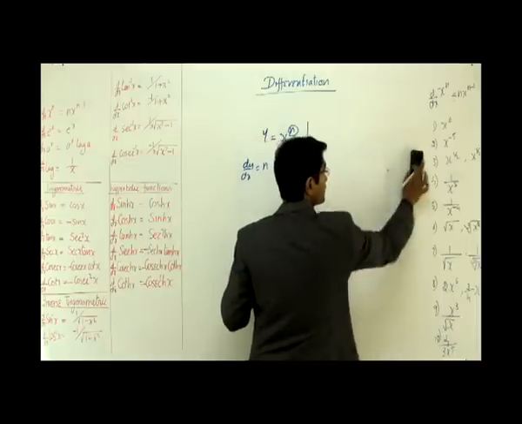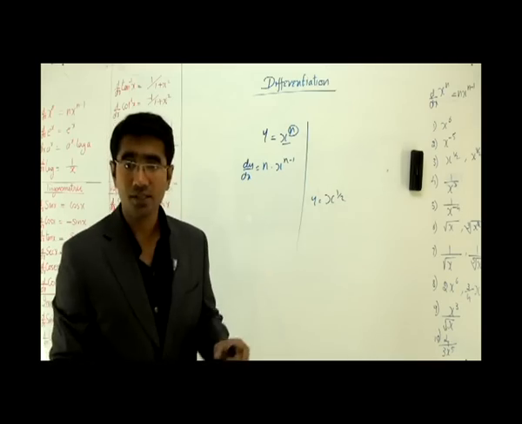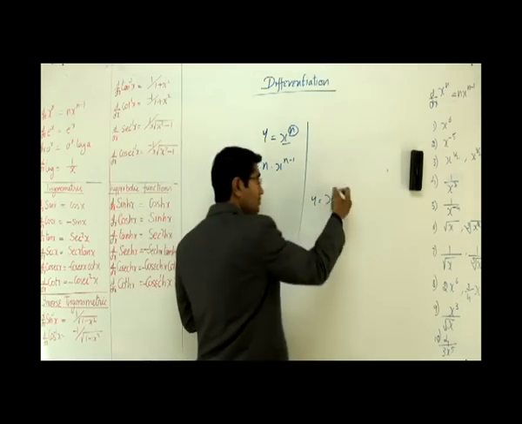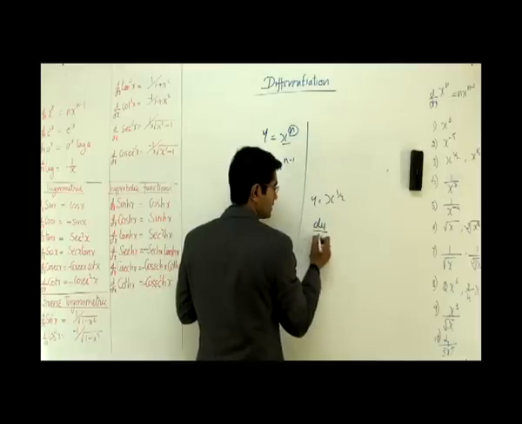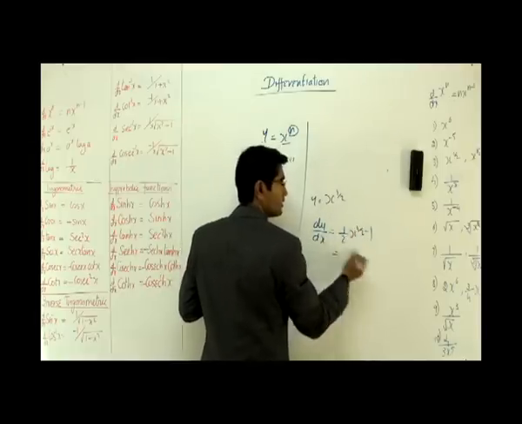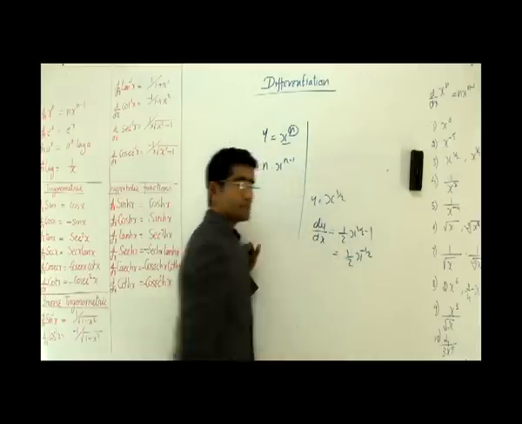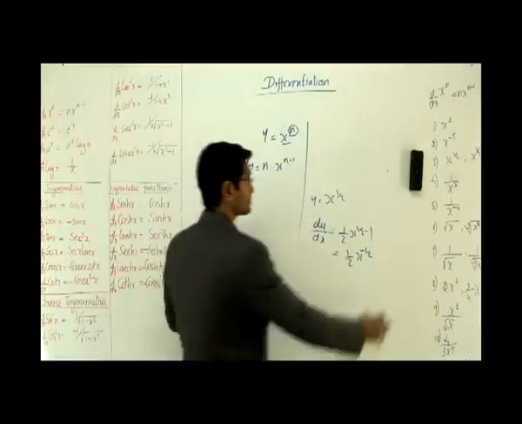Go with the next one. Again, I have what? I have x to the power half, right? Now it is a fraction. It's not a problem again. n can be a fraction. So what is dy by dx? It is simply half into x to the power half minus 1. That is it. That can be half into x to the power, if you simplify this, minus half. That's it. Now comes the problem.